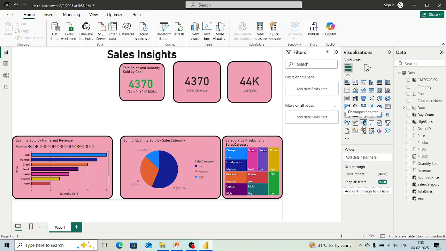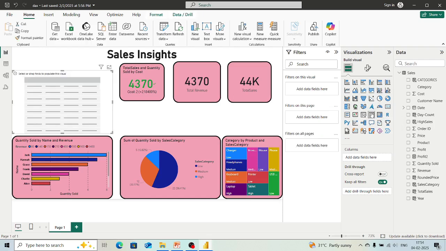So decomposition tree is also there. Now these are the things that, as per our understanding and as per our requirements, we have to do, right? So next we will take the table. We'll work with the table. Let's select this table. Now whatever values we want in the table, we can add.